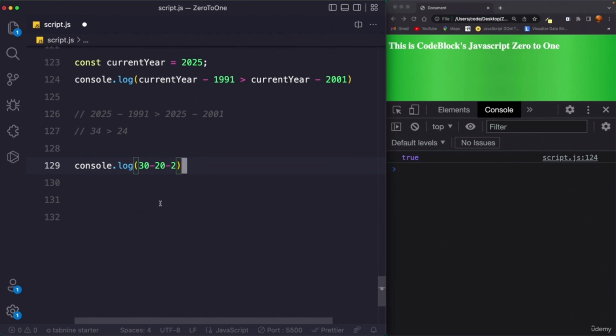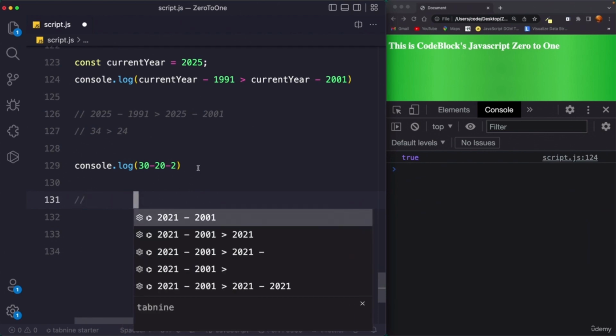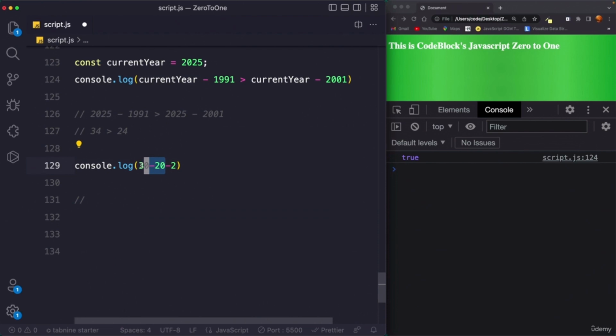The output will be evaluated like this. First, 30 minus 20 will be evaluated. 30 minus 20 is 10, right? And then 10 minus 2.